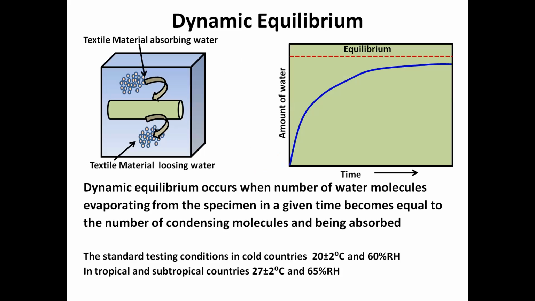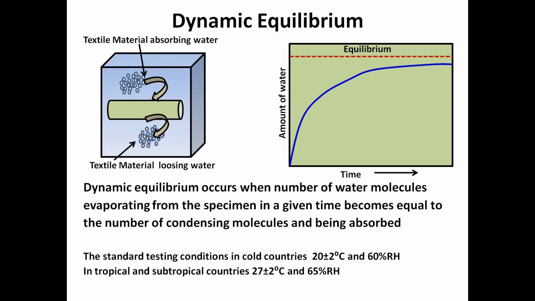Now come to that point. When you inject water inside a material, what will happen? Textile material absorbs the water, and textile material may lose the water. So two types of phenomena will take place when a textile material comes in contact with a humid environment. Dynamic equilibrium occurs when the number of water molecules evaporating from the specimen in a given time becomes equal to the number of condensing molecules being absorbed.